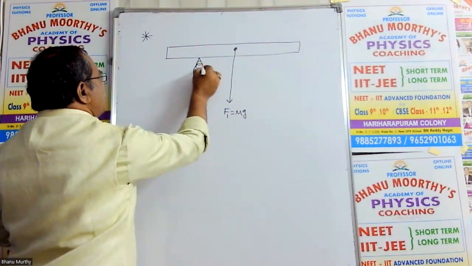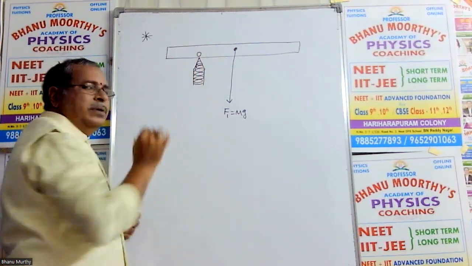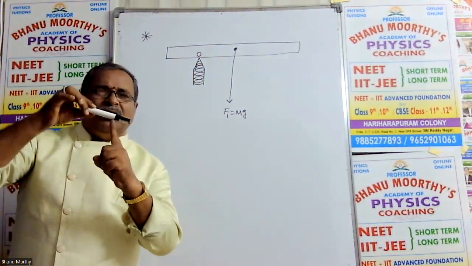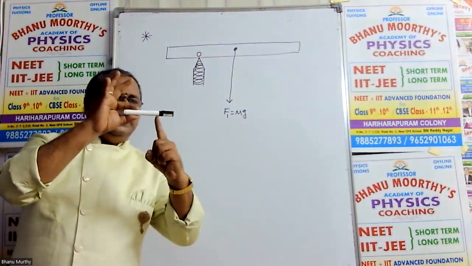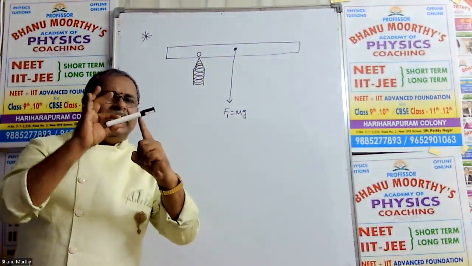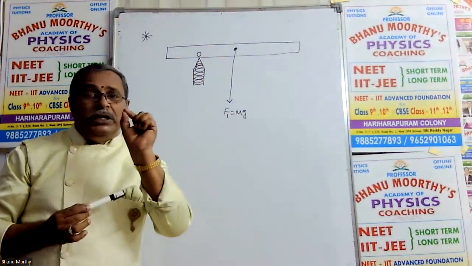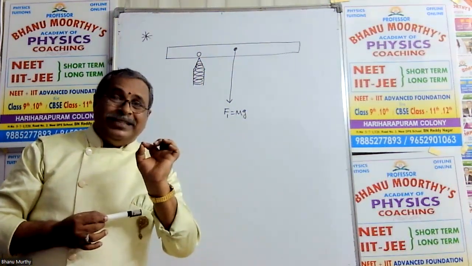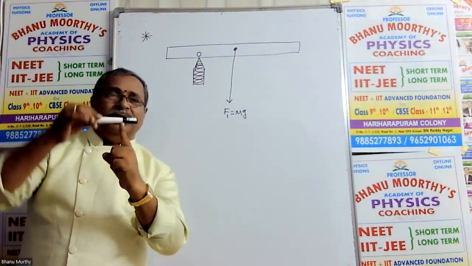Now this rod is pivoted on a fulcrum at point O. The rod is just gently placed on the fulcrum, and it is tilting on the fulcrum. About this point, the rod is rotating, tilting like this, right side, left side. So the point O is called the tilting point, the pivoted point, the suspended point. About that point, the rod is oscillating, rotating like this.